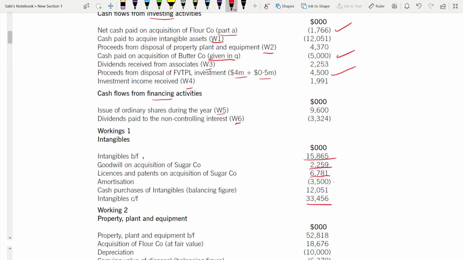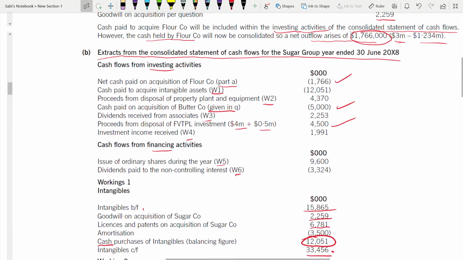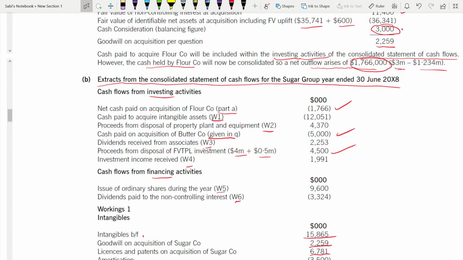So next comes the last one. The balancing figure is cash paid, because what you need in cash flow is only the cash amount. That's why you're doing all this working. Closing balance is given, opening balance is given, and adjustments are given, so it's easy to find the missing figure, which is cash purchase of intangibles, 12,059. So go and include it here. Cash purchase means you used cash to purchase intangible assets. That's why it's in bracket, from working 1.